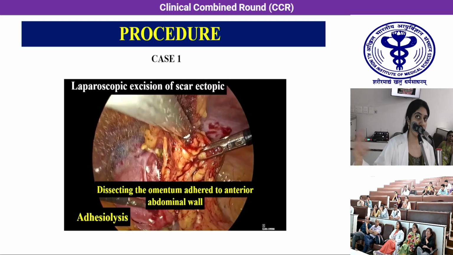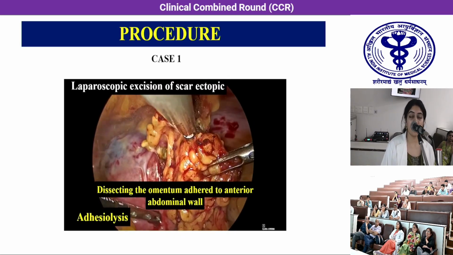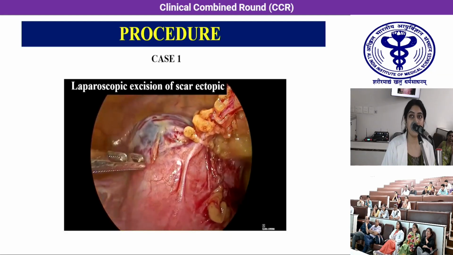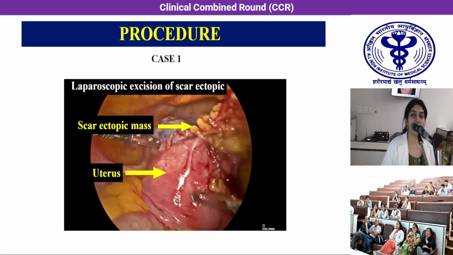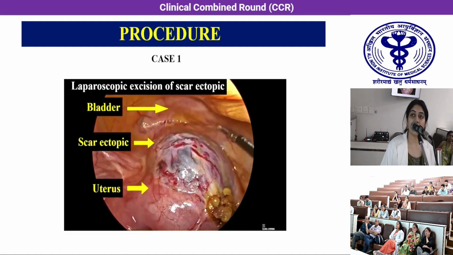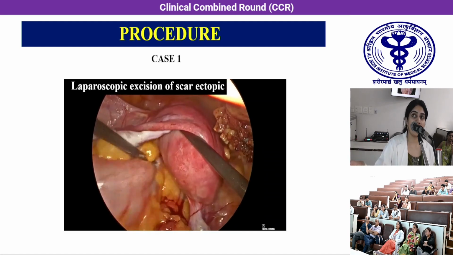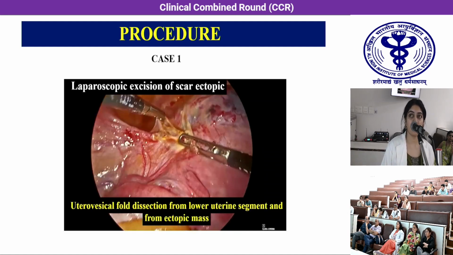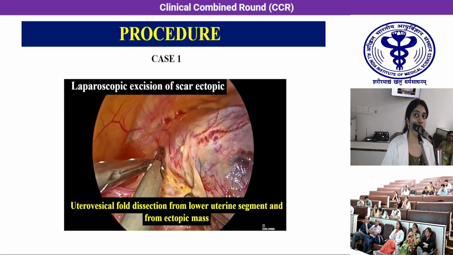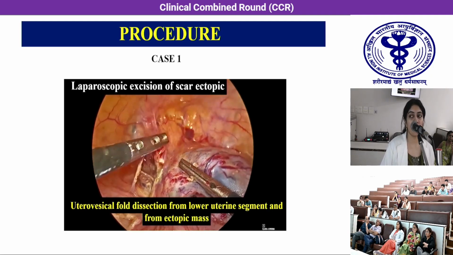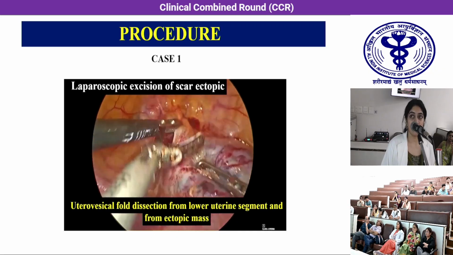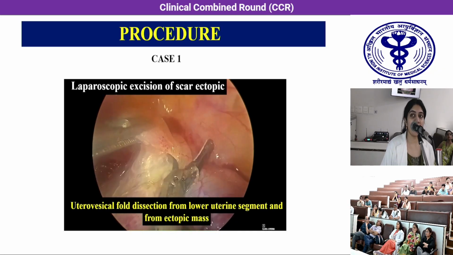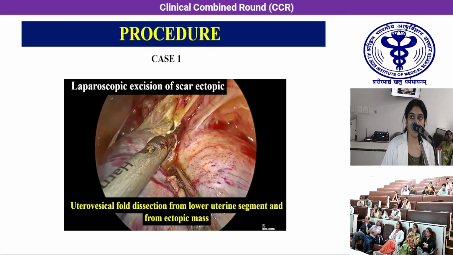After that, we proceeded with laparoscopy, in which we can see the omentum is densely adhered to the previous cesarean scar, and we can see the ectopic exophytic tissue in the lower uterine segment. Now we proceeded with uterovesical fold dissection from the lower uterine segment for proper exposure of the ectopic tissue.